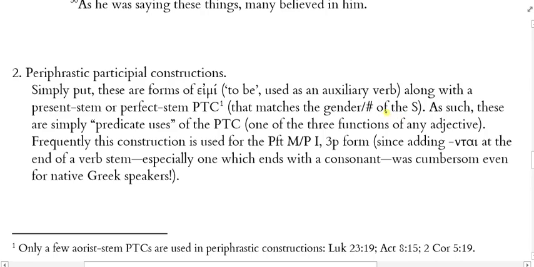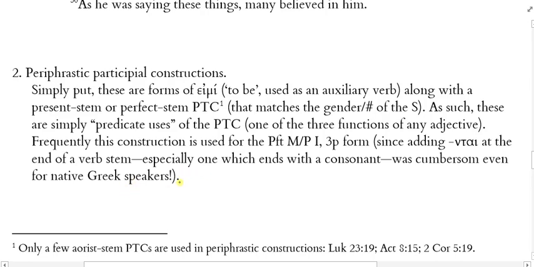Now, the subject is going to be nominative case, and that means that the participle will likewise be what case? Nominative, because anytime I have a copular verb like to be, eimi or genomai, the predicate will be nominative. And that's what these participles are doing. They are simply predicate uses of the participle, which we've already talked about. Mounce just didn't put this in that same place in his discussion.